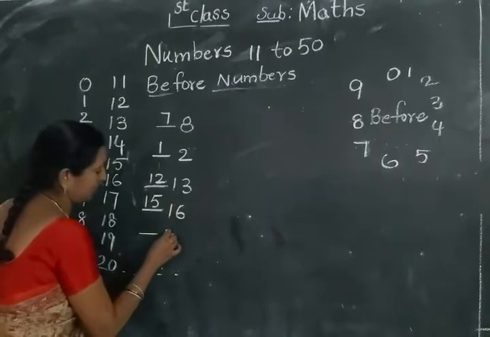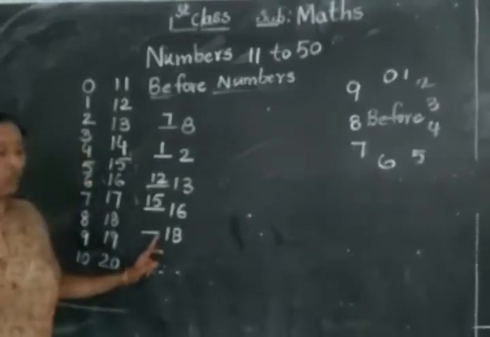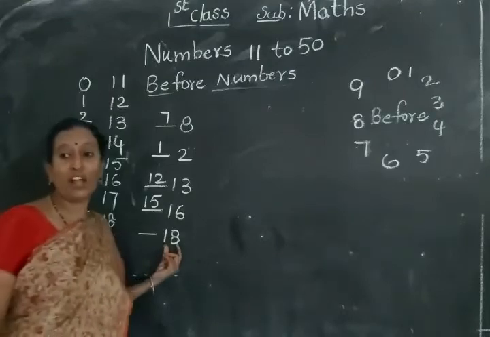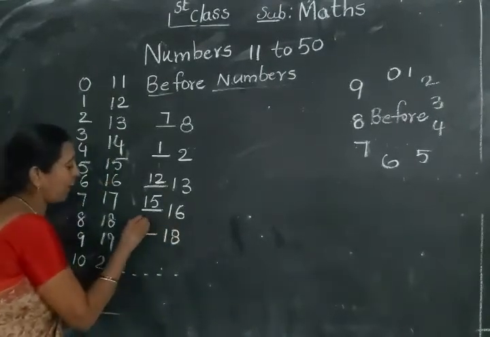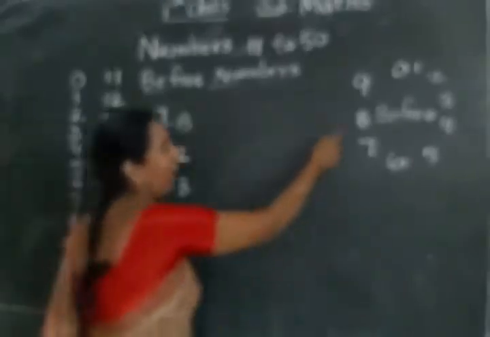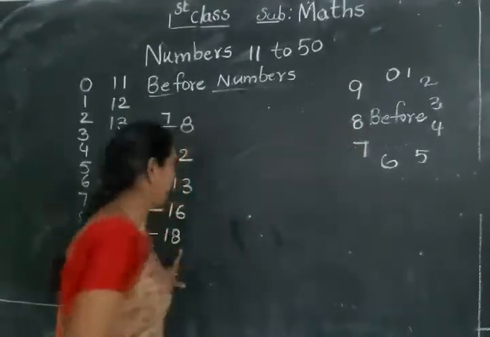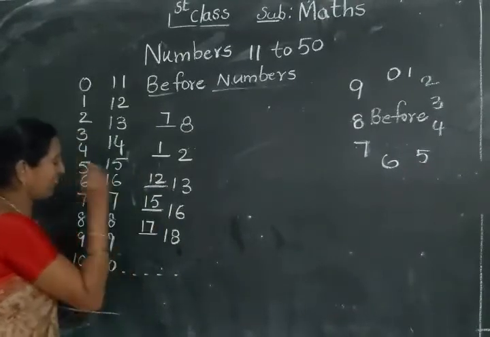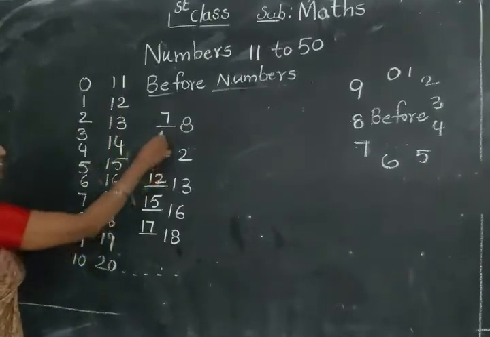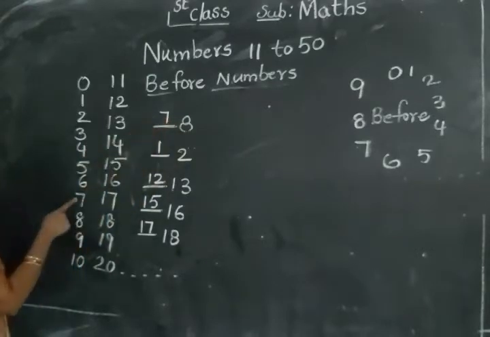Now let's see. Here what is the number? 18. 18 before what comes? See, you put 1 right here, 1 as it is. Then here what is the number? 8. 8 before what number comes? See the format: 8 before, 7. So here 7. 18 before number is 17. 1 stands here. 8 before, see the previous number: 7.